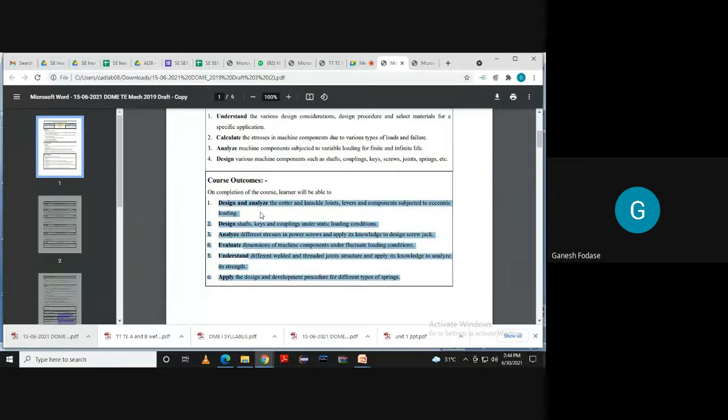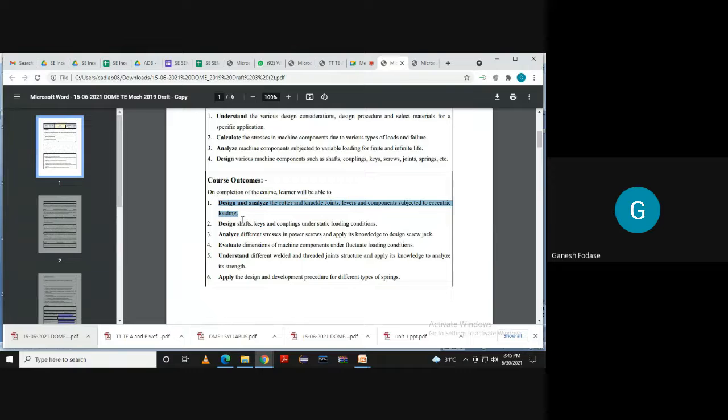Now, what are the things? First one, you should be able to design and analyze quarter and knuckle joints. These are specific because in the first unit we are going to study design of quarter and knuckle joints, levers, and components subject to eccentric loading. Now, what is eccentric loading? What are the different types of levers and how are they subject to loadings? That we study in detail in unit number 1. At the end of unit number 1, you should be able to not only design but also analyze the quarter and knuckle joints, the levers, and other components which are subjected to eccentric loadings.